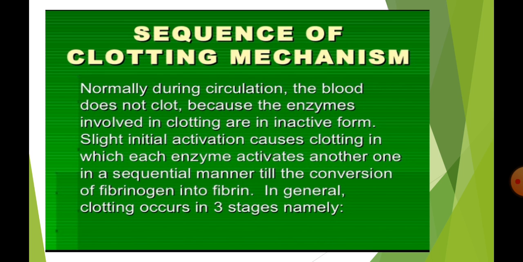In general, clotting occurs in three stages. First stage, that is formation of prothrombin activator. Second stage, that is conversion of prothrombin into thrombin. Third stage, that is conversion of fibrinogen into fibrin.